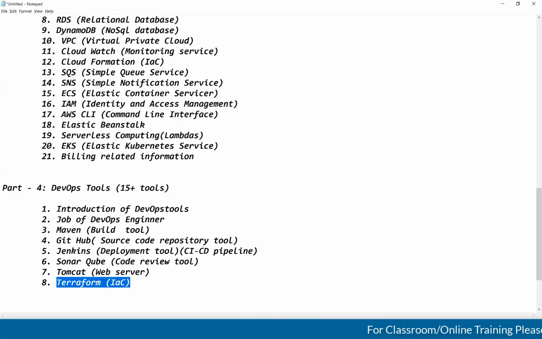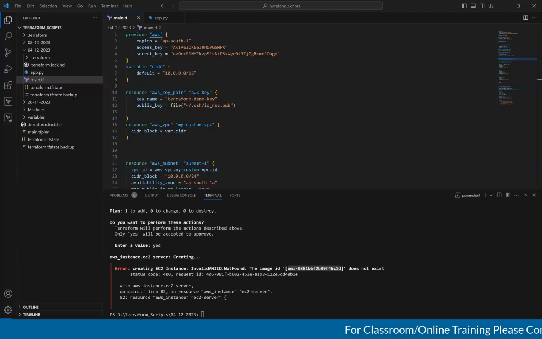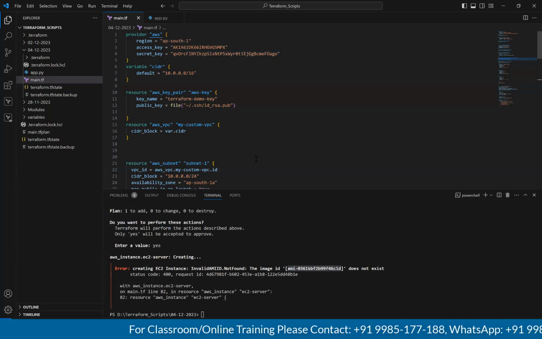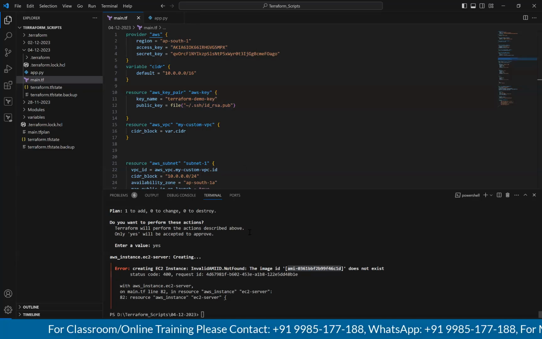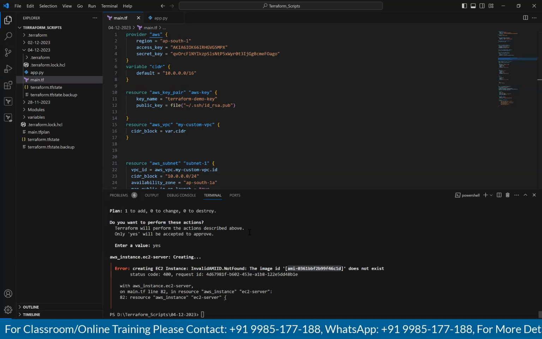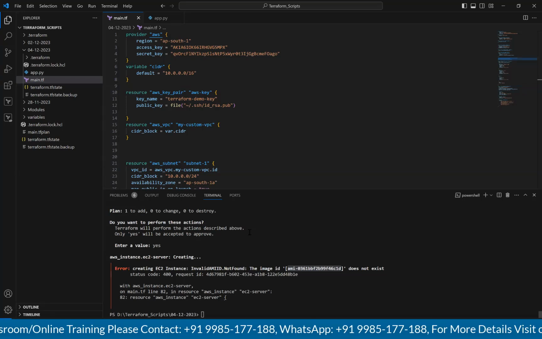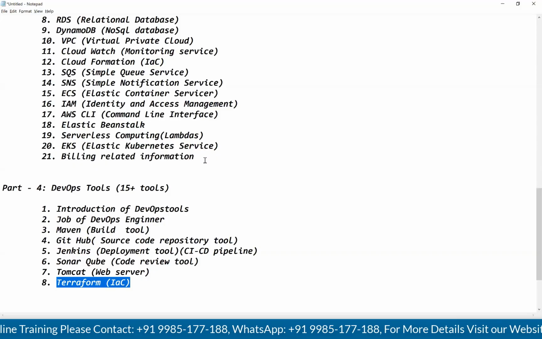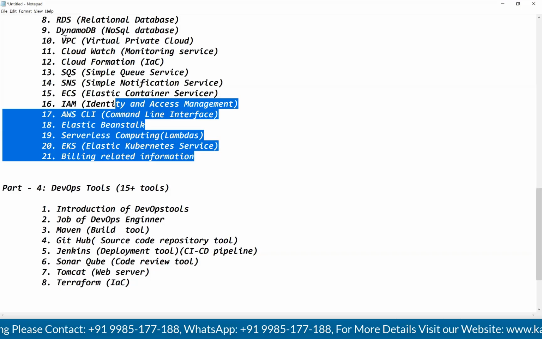Whatever code you are writing here, see, I have written some code to create the VPC and the EC2 instance, and I will save this file and store it in some repository. Tomorrow, if any other development team wants this VPC and the EC2 instance, I won't write this entire code again. I will go to that repository, pull this code and run it once again. That VPC, EC2 instance, everything will be created. Reusability is there. But if you create the infrastructure through the AWS management console, there is no reusability.